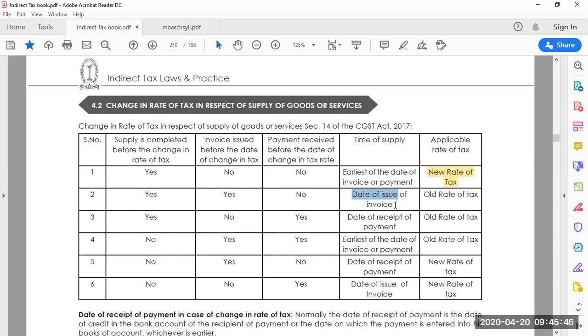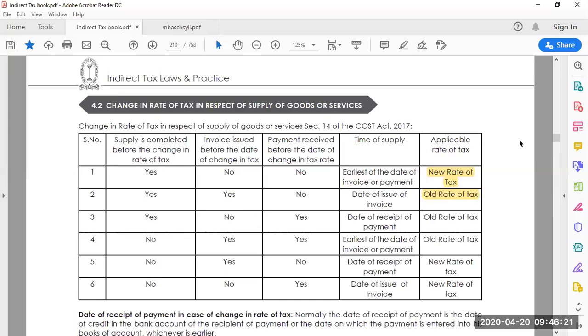So the date of issue of the invoice is the time of supply. Then the old rate of tax is applicable, because before the tax rate changed you had already issued the invoice. Though the payment is pending, it is still issued, so you consider the time of supply as the date of issue of the invoice. The old rate of GST is applicable for those kinds of transactions.